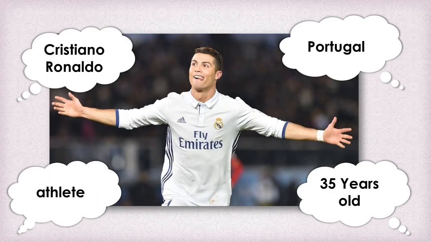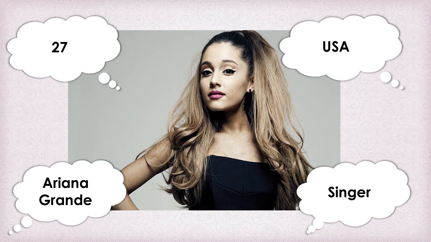First example, Cristiano Ronaldo. He's an athlete. He's from Portugal. He's 35 years old. So here, I need you to write the questions yourself to learn how to write personal information questions. Next, Ariana Grande. She's 27 years old.